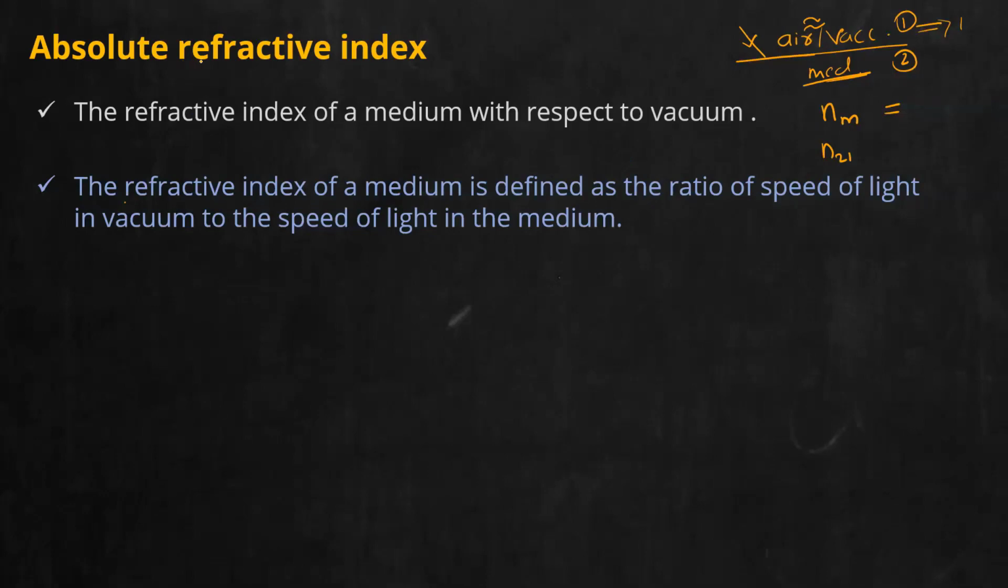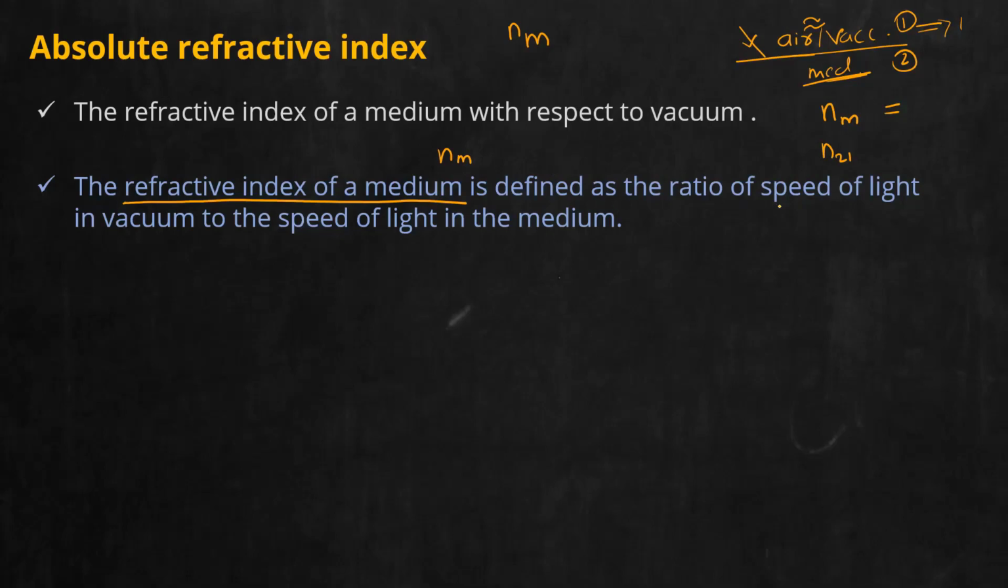For that reason, absolute refractive index, we can also call it the refractive index of a medium, in brackets NM. Actually, I should write NMV. But the refractive index of vacuum is 1, so we will avoid that 1. We will simply write NM, meaning refractive index of a medium.